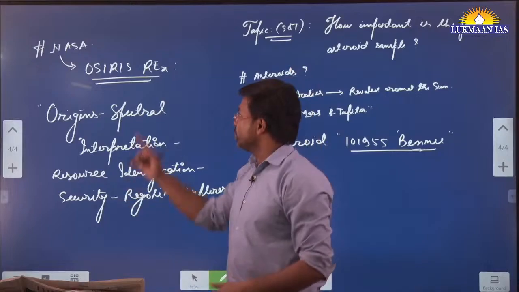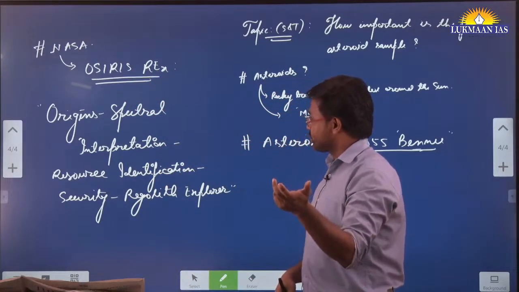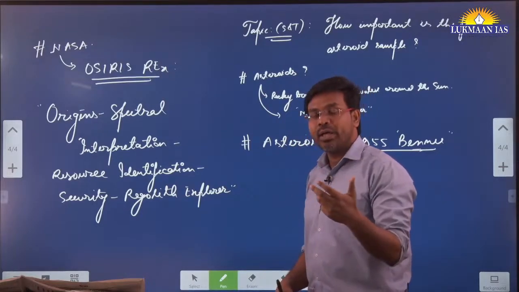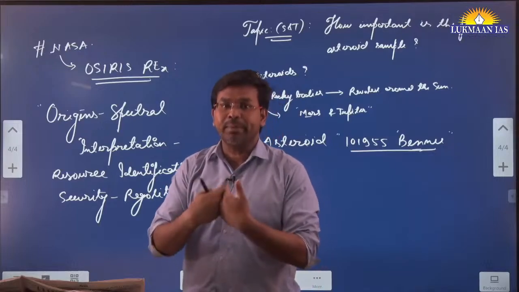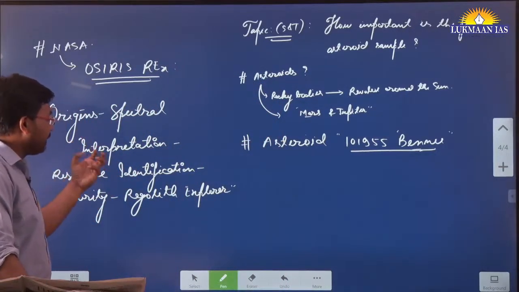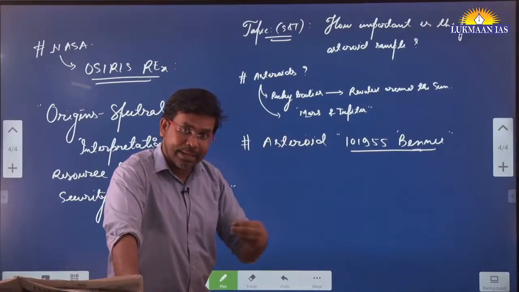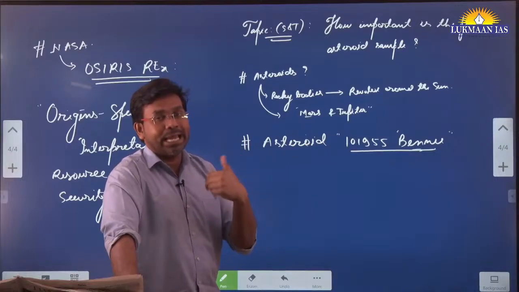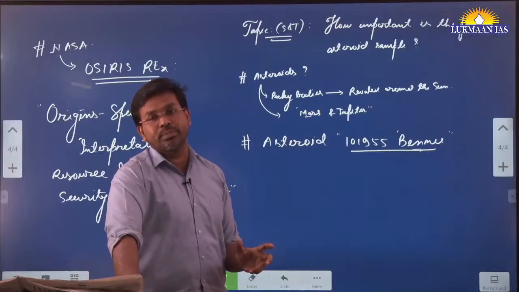Origins means that using this mission they want to study the origin of the universe, how the universe originated, and what different kinds of wavelengths have been emitted. They are going to identify the resource. For example, from the asteroid Bennu they have collected a sample, and that sample will be analyzed by the scientists to understand its composition.